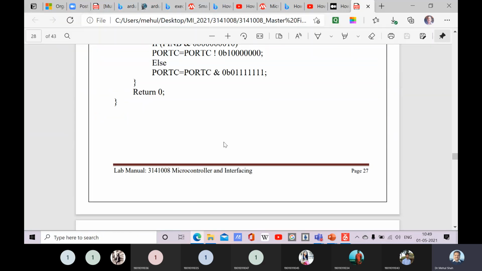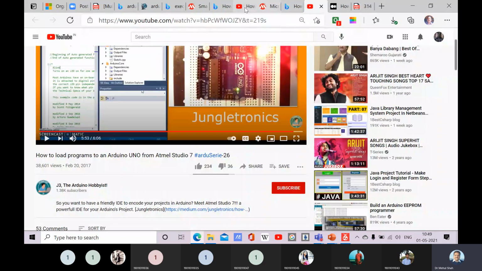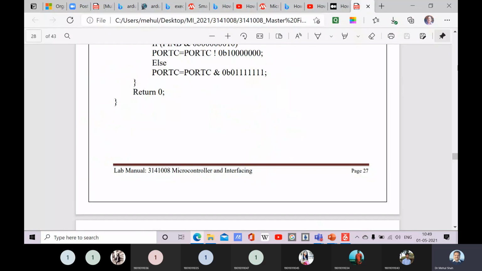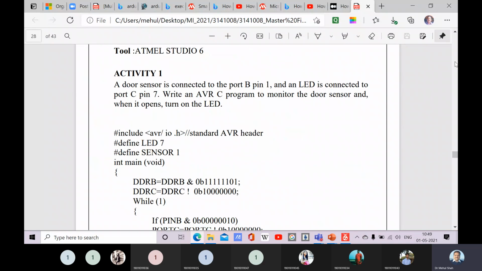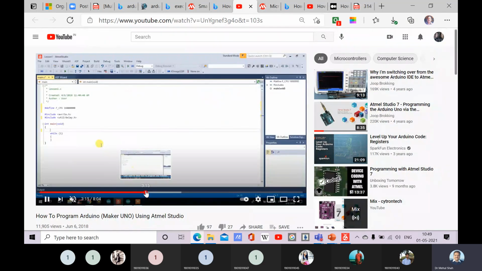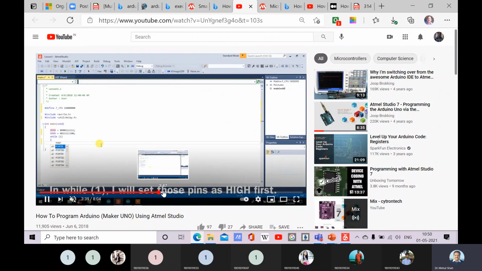Okay, so this is the program which was used earlier, right? It uses port B and port C. So port B pin number 1 and port C pin number 7. These two pins are used, right? So we are writing the program, we are compiling the program, or we can also do this thing without that option.